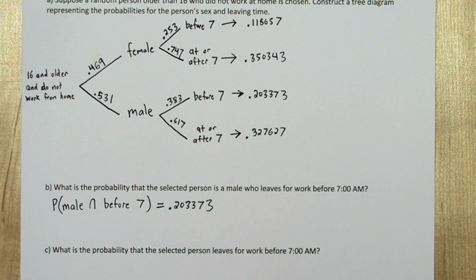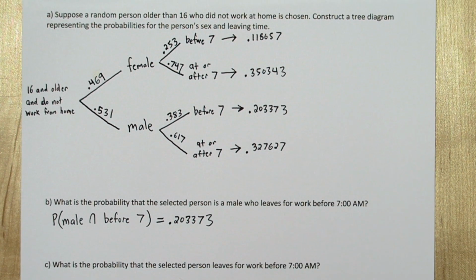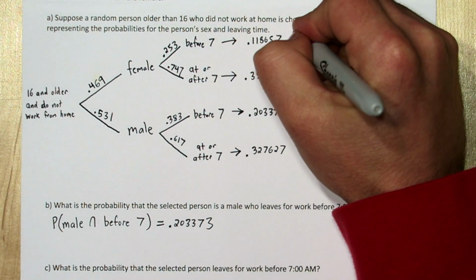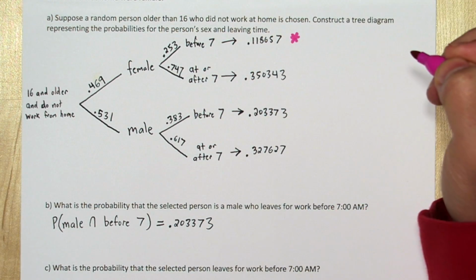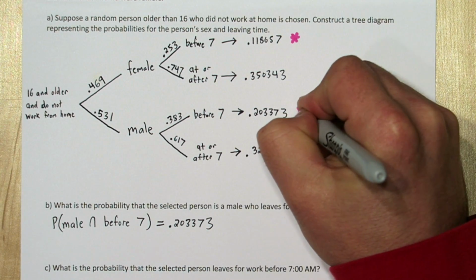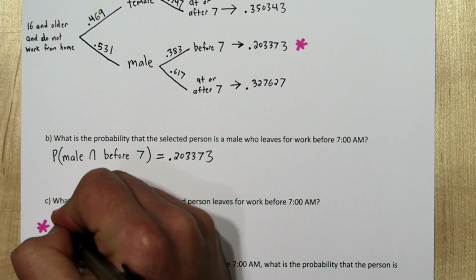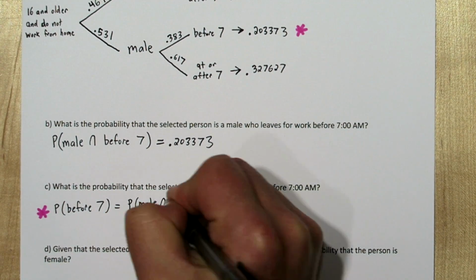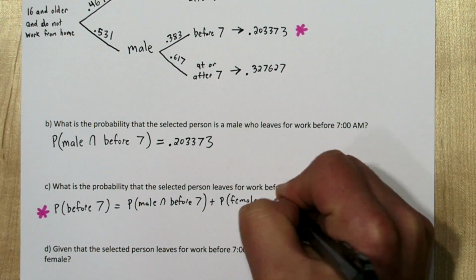The next one says, what's the probability the selected person leaves before 7 a.m.? So we need to consider both females and males who leave before 7 a.m. So that's these two groups.